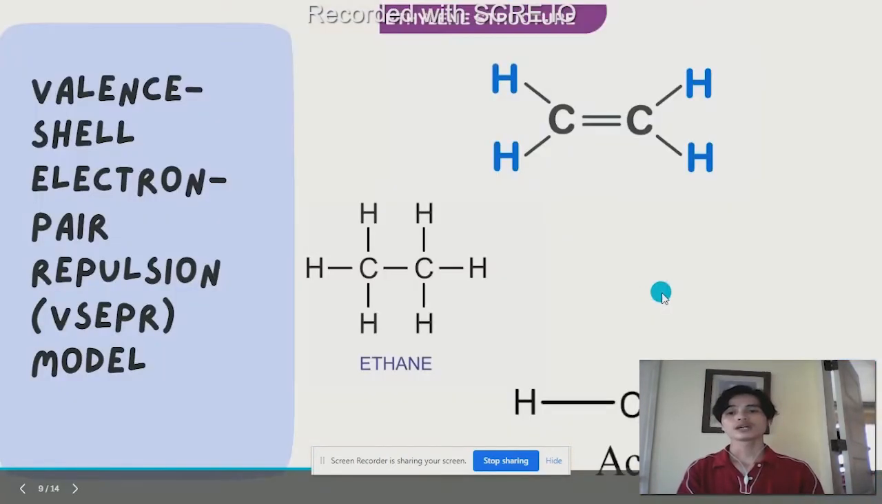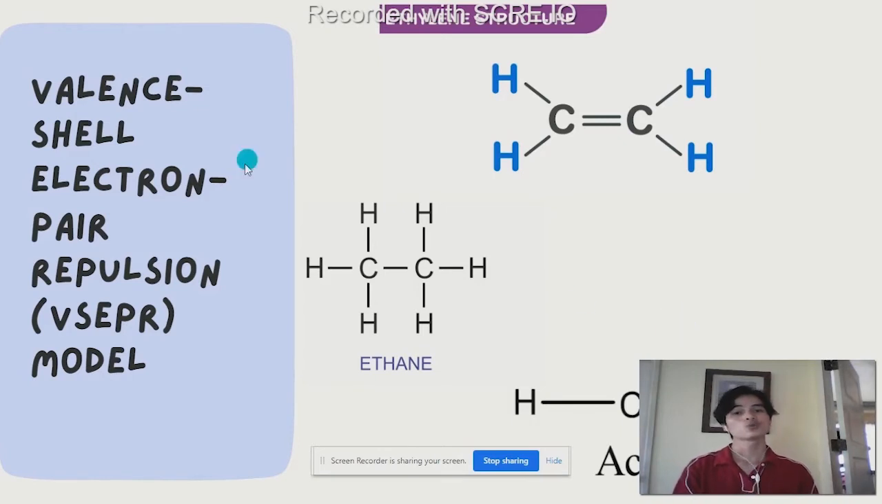So the next one is the valence shell electron pair repulsion, or VSEPR. So what is the meaning of this? This will be used to predict the molecular geometry of a compound based on its valence electrons.